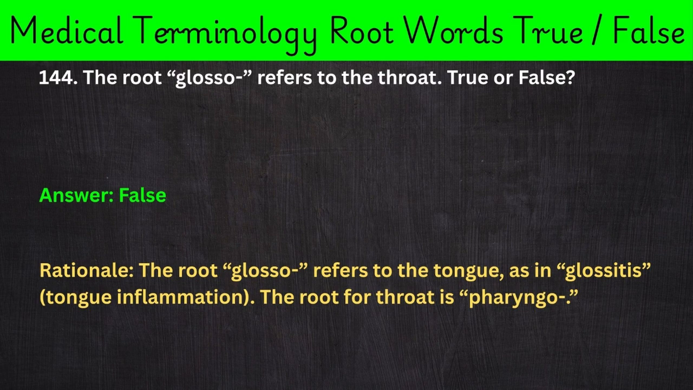144. The root glosso- refers to the throat. True or false? Answer: false. Rationale: The root glosso- refers to the tongue, as in glossitis, tongue inflammation. The root for throat is pharyngo-.